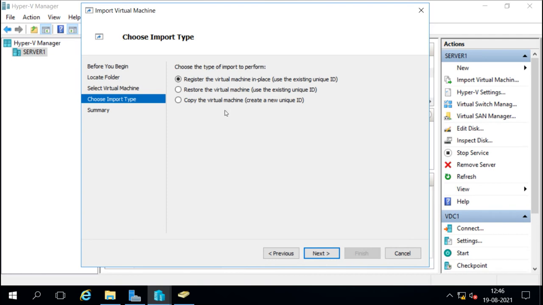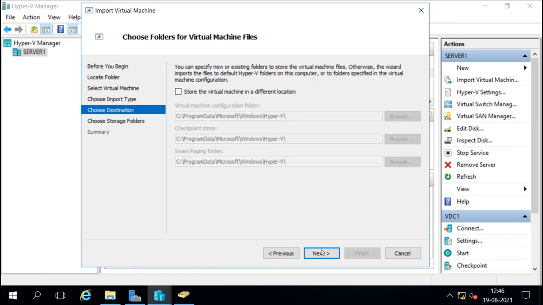But because we are doing the cloning, the existing machine is already there, and we want to create the new machine here, a clone machine. So what will we do? We will select copy here, because we are actually doing a copy. We are creating the clone, and it will create a new unique ID, and it will do it by using the clone config file. So we'll press next here.